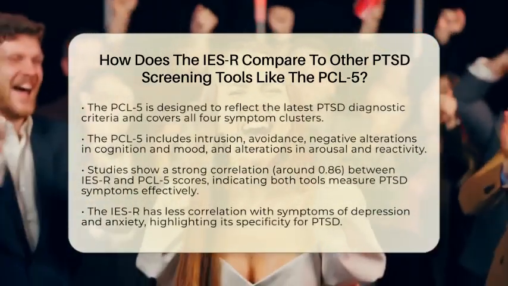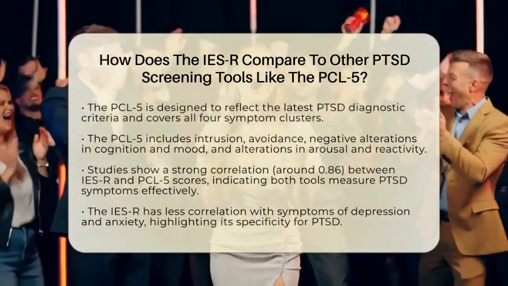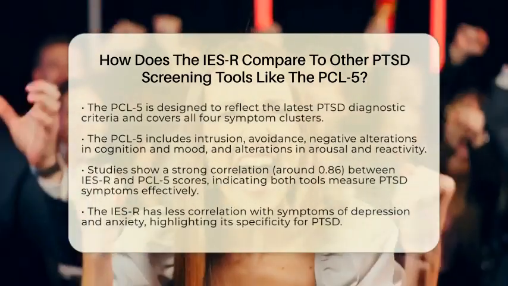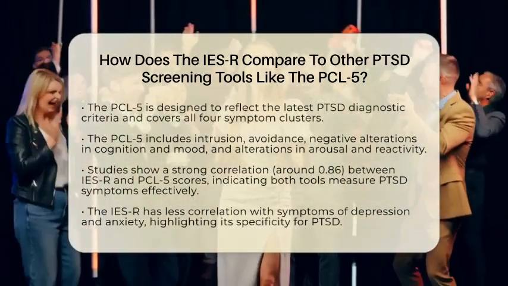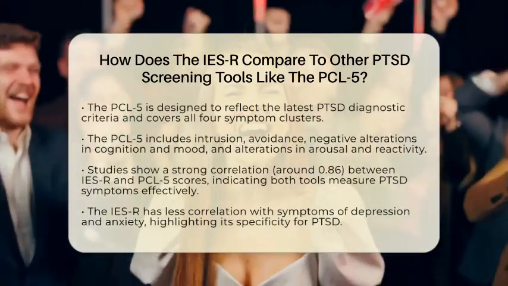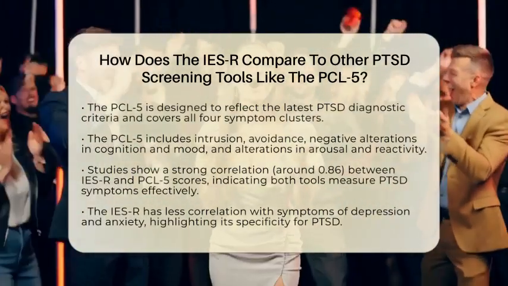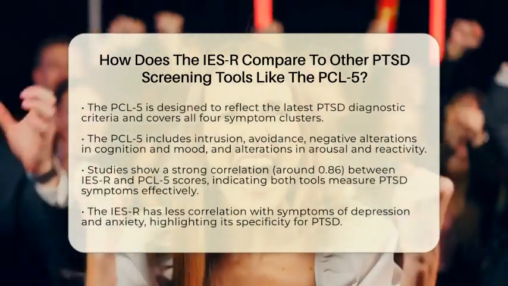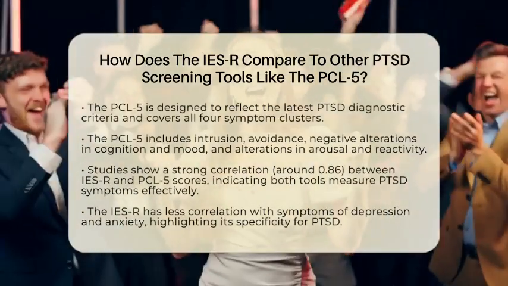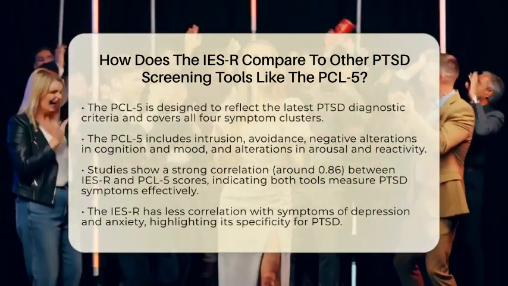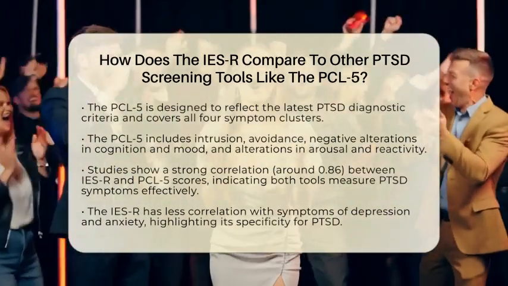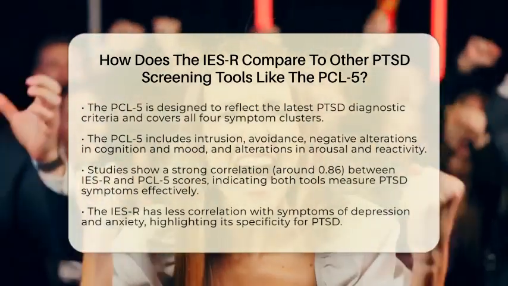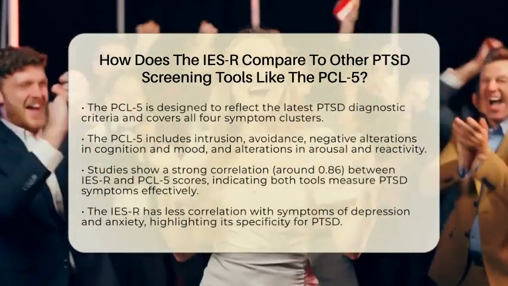On the other hand, the PTSD Checklist for DSM-5, or PCL-5, is explicitly designed to reflect the latest diagnostic criteria. It covers all four symptom clusters of PTSD: intrusion, avoidance, negative alterations in cognition and mood, and alterations in arousal and reactivity. This makes the PCL-5 a more comprehensive tool for assessing PTSD symptoms in line with the most recent guidelines.